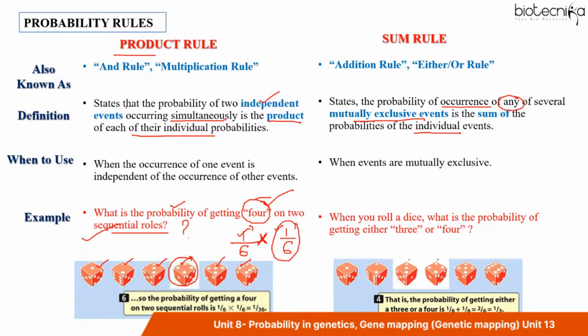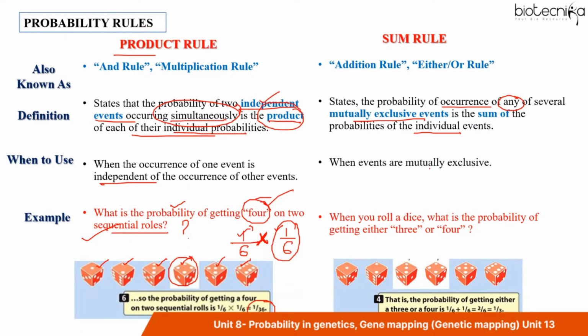Because according to the product rule, the probability of two independent events occurring simultaneously is the product of their individual probabilities. So you multiply individual probabilities and you get 1 by 36. So the keyword here is independent. Whenever any question is related to independent events, you always have to use the product rule.